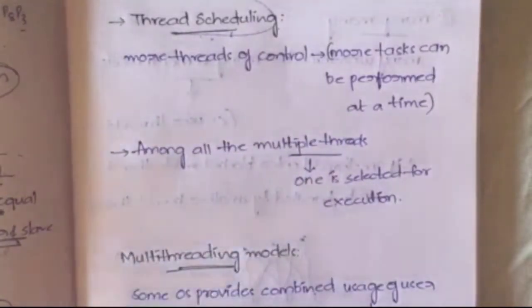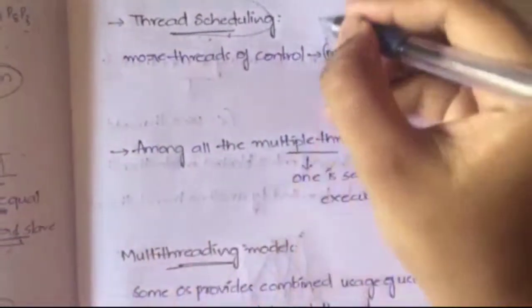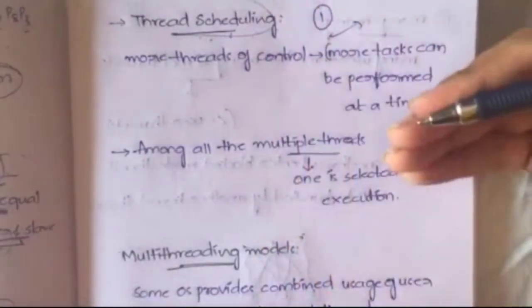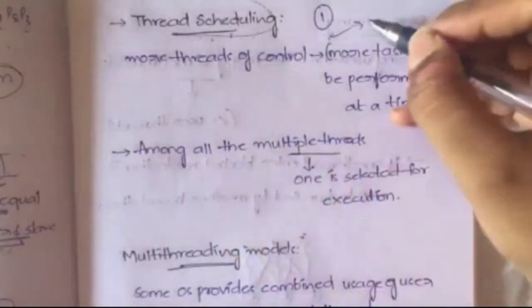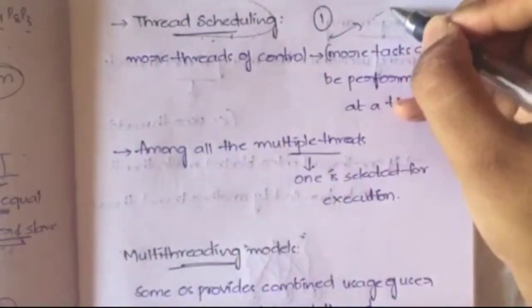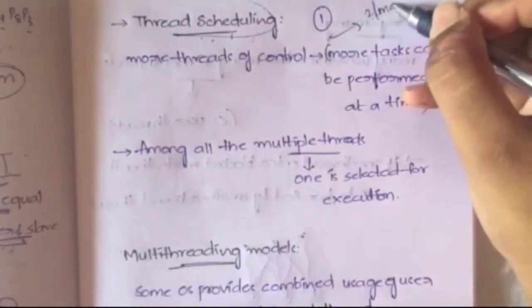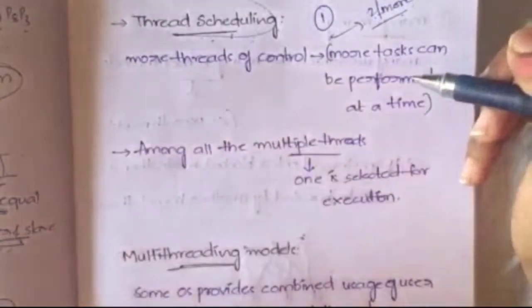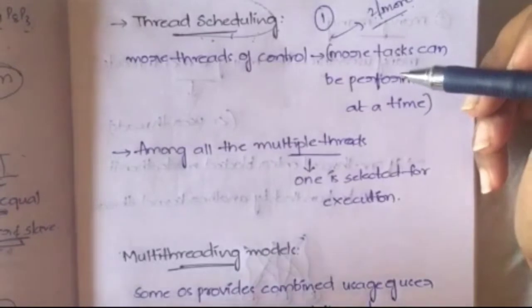You are clear about threads now, right? Now, what is thread scheduling? If you have a single thread, then it is easy. You can directly send it to execution. It will complete its execution and return the output to you. But if you have many threads, like in multiprocessor, where you have many processes, right? Here, if you have two or more threads, then you have to schedule those threads also. Like how you schedule the process, in the same way, you have to schedule the threads also.